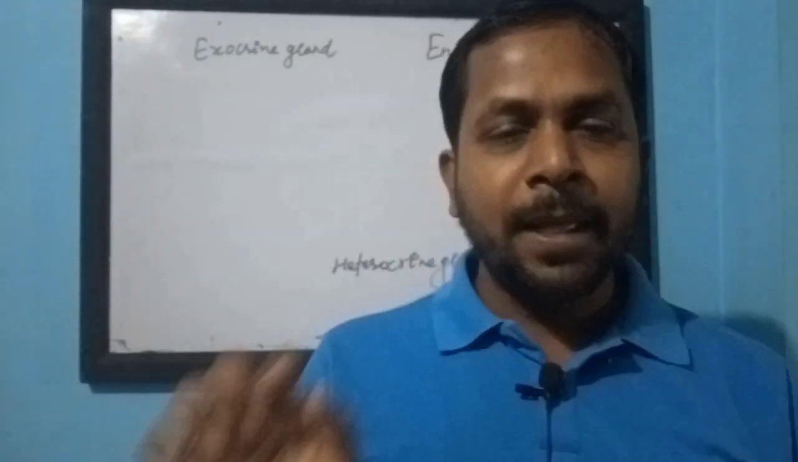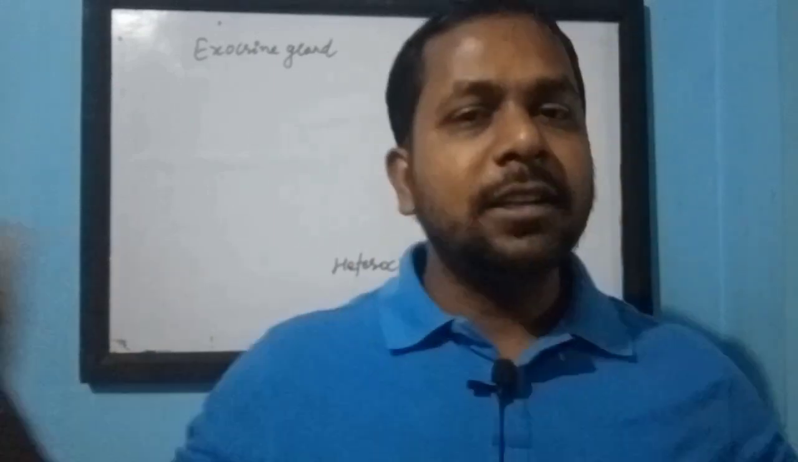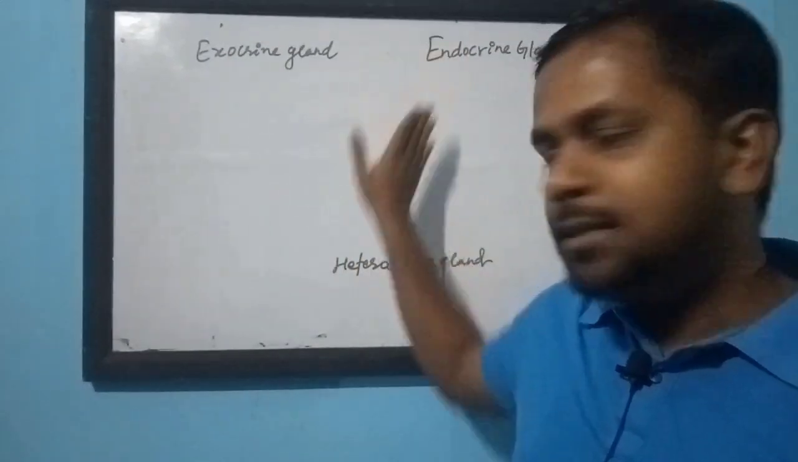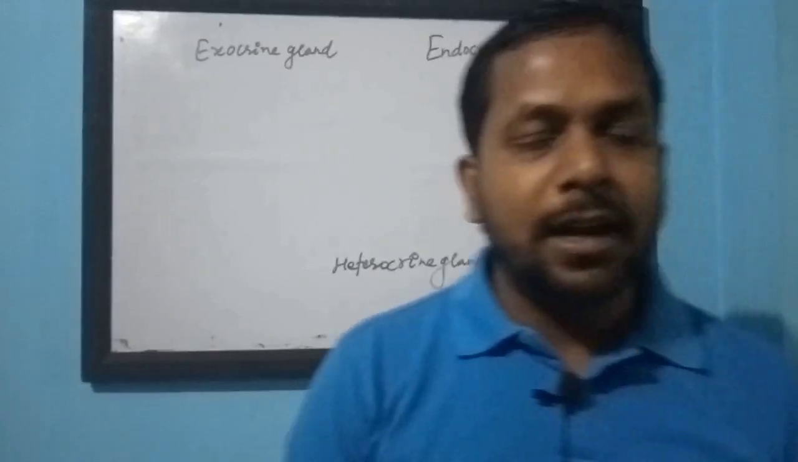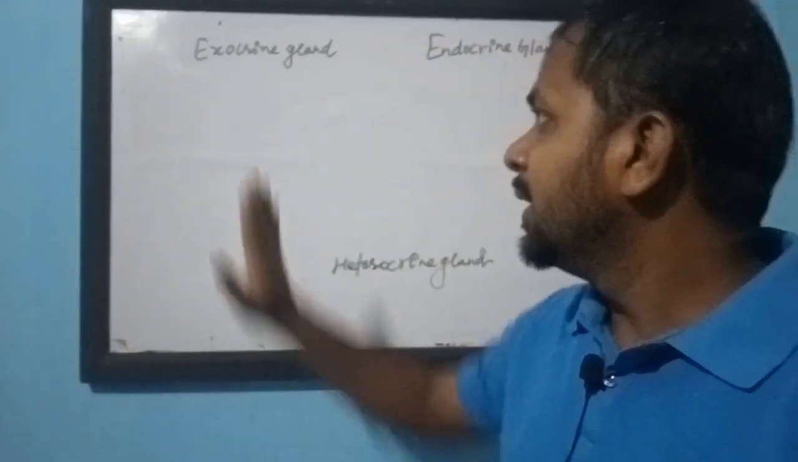A very interesting topic, that is gland. The glands are present in our body at various places. They produce some chemicals required for our body. There are different glands, but all the glands are categorized under three headings, that is exocrine glands, endocrine glands, and heterocrine glands. Now let us understand what are these glands.